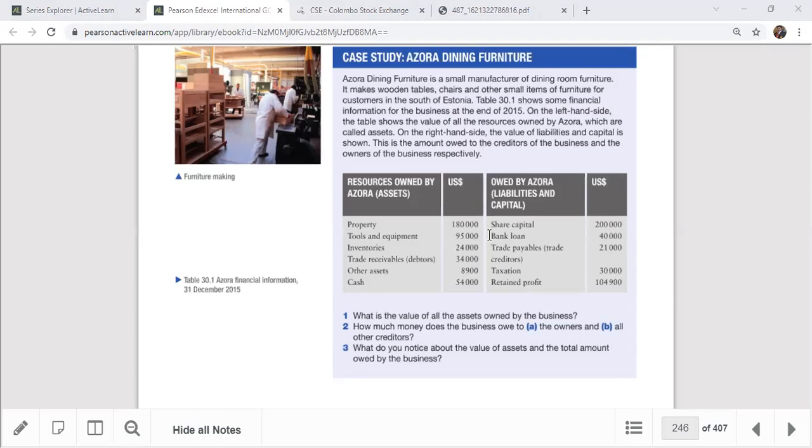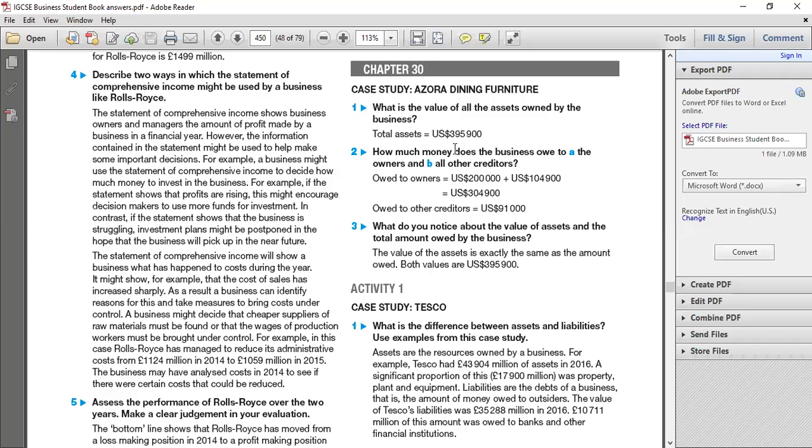So the total assets in this dining case study, you can see total assets equal 395,900. If you add them up, the value comes like that. And the money that belongs to the owners, how much money belongs to the owner? That is stated capital, share capital plus retained earnings. That's 200,000 plus 104,900. That is 304,900. And for other creditors, the other three elements, I think tax payables, creditors, bank loan, if you add them up, it is 91,000.